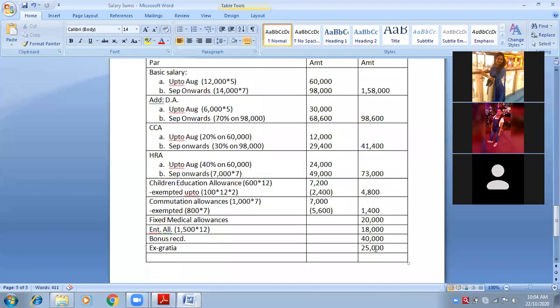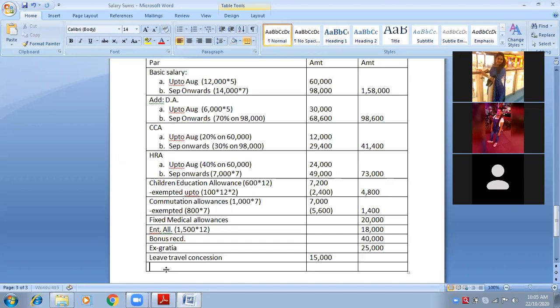Okay, so here we will write leave travel concession. You write concession or you write allowances, it is one and the same thing. So how much is received? 15,000. See, per month is not disclosed. Therefore, we will write 15,000 as per annum only. If it is said it is per month, then only we have to multiply it with 12 or for however many months it has been received.